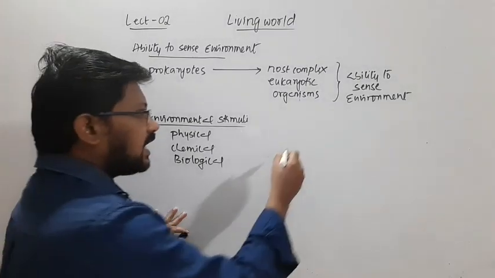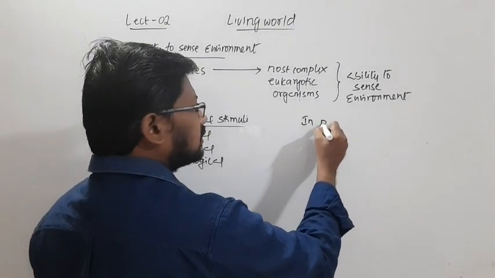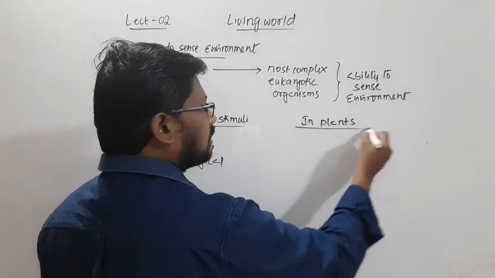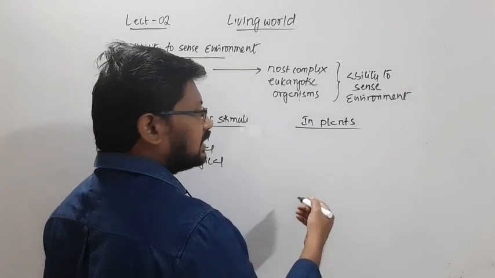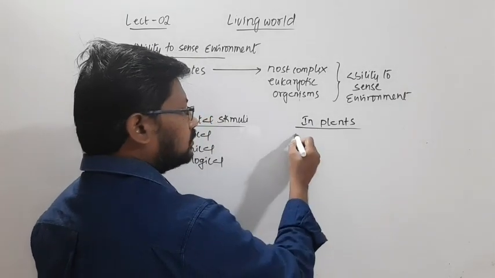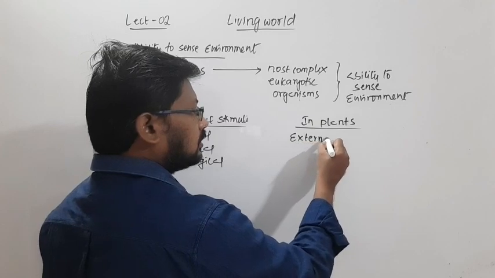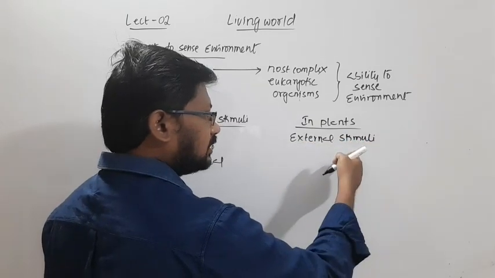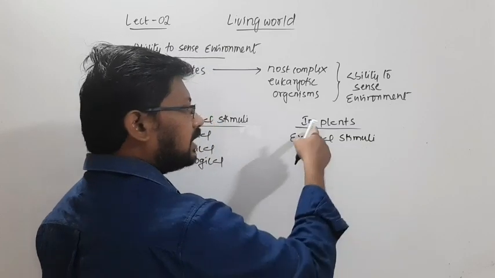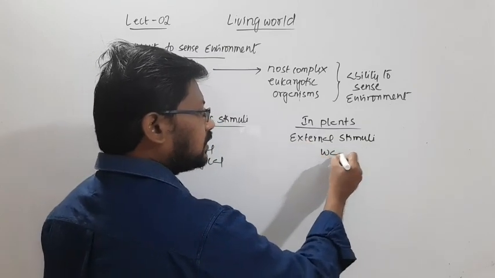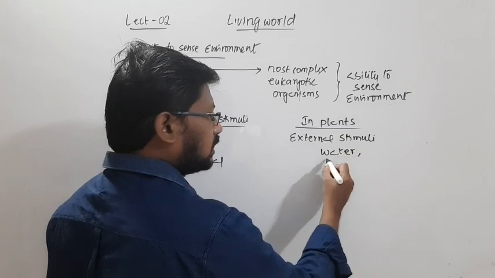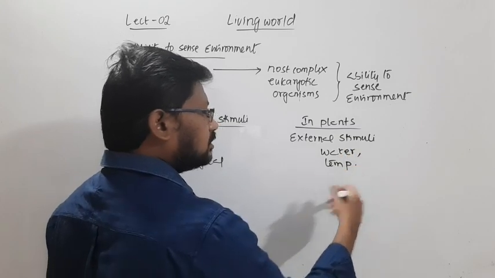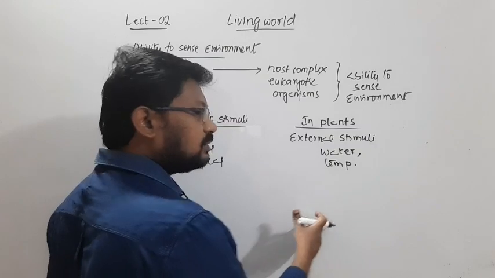Coming to plants, these plants are capable of detecting a lot of external stimuli. Of course, they detect water and temperature.